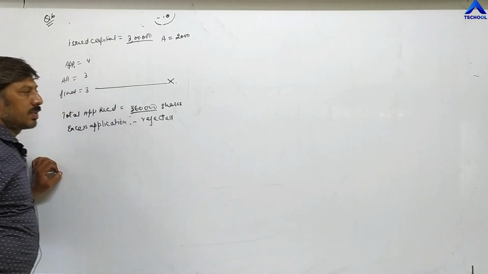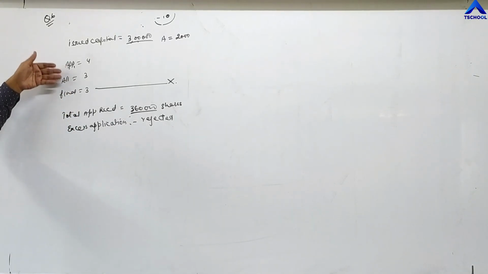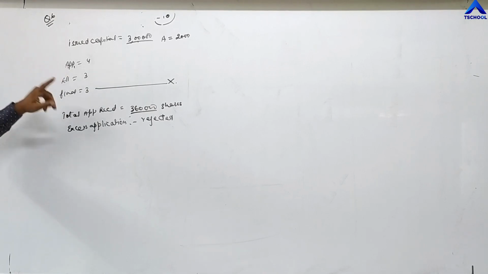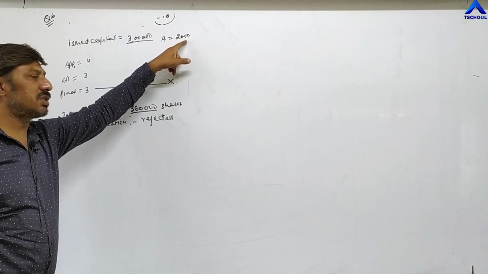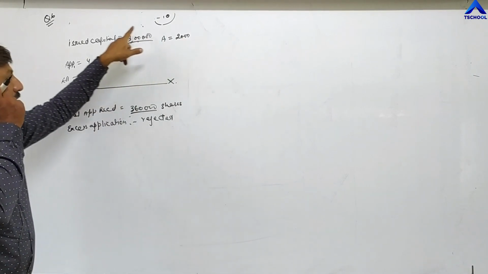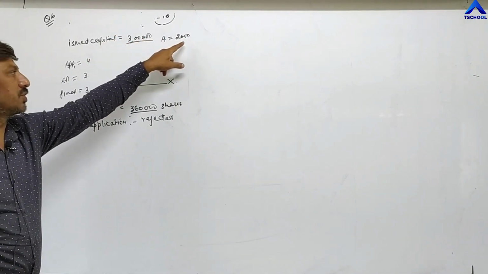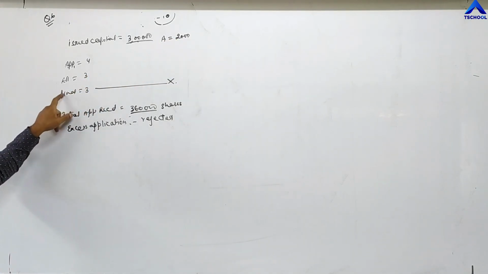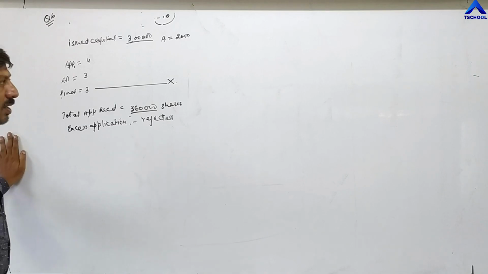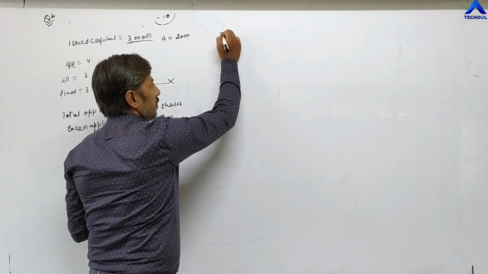Next problem, when the company is demanding different installments. At the time of paying installments, one shareholder, whose name is Asha, has purchased how many shares? 2,000 shares out of 3 lakh shares. On 2,000 shares, she has not paid the final call. Now the first entry.